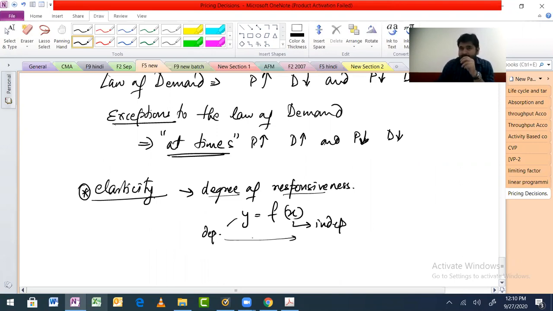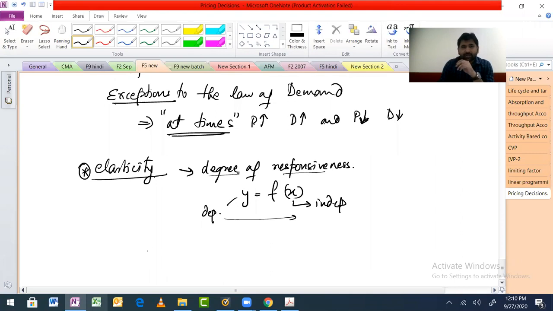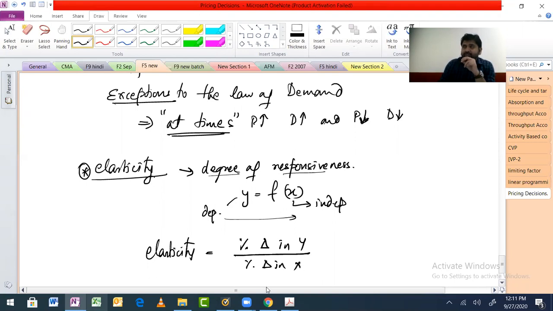So if I have to explain elasticity, again I'm doing this just for clarity, because here they have jumped directly into price elasticity of demand. They have started from there. Anyways, elasticity is percentage, and this is delta, which means change. Are we fine with that? So how are we going to read this? Elasticity is percentage change in Y, that is the dependent variable, because of percentage change in X. Is that fine?